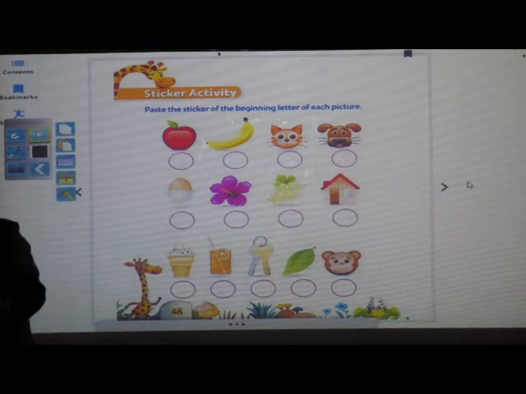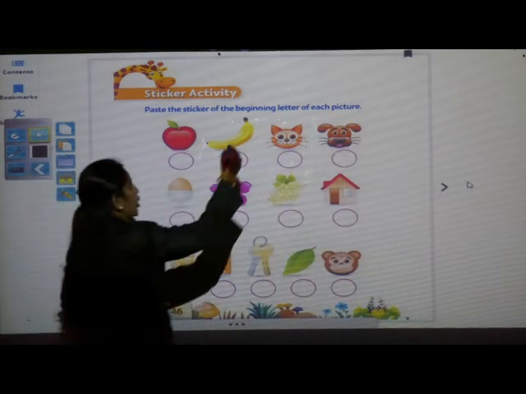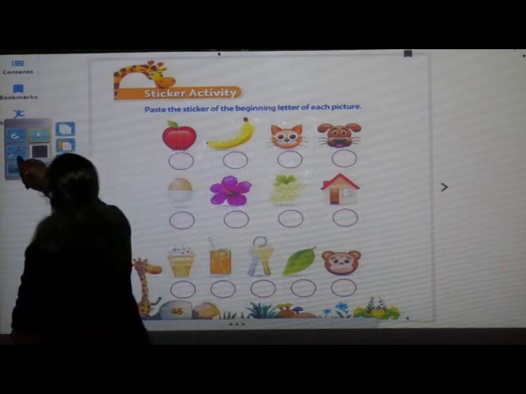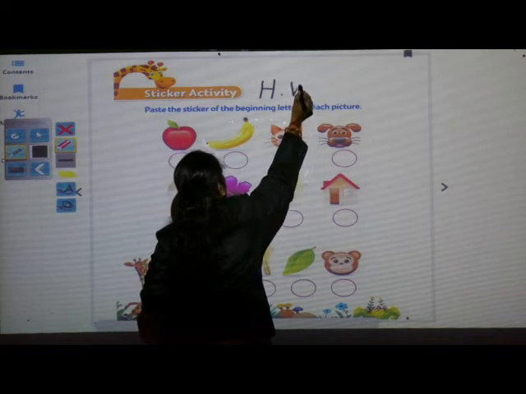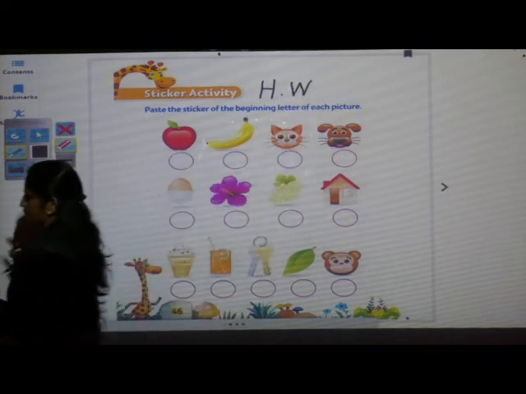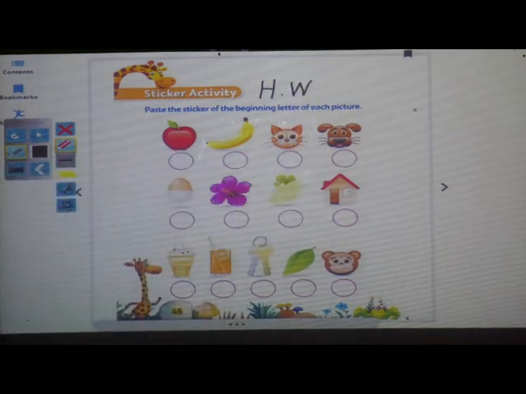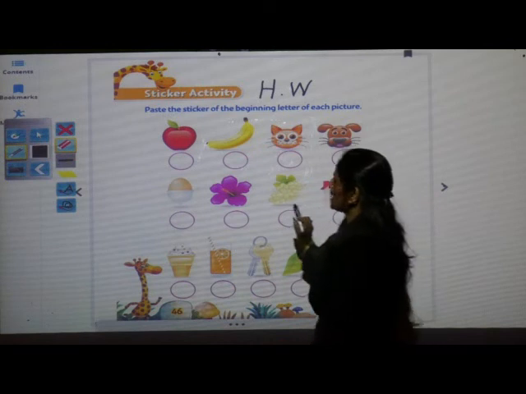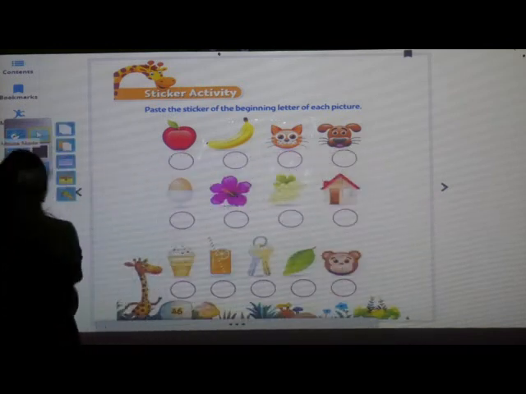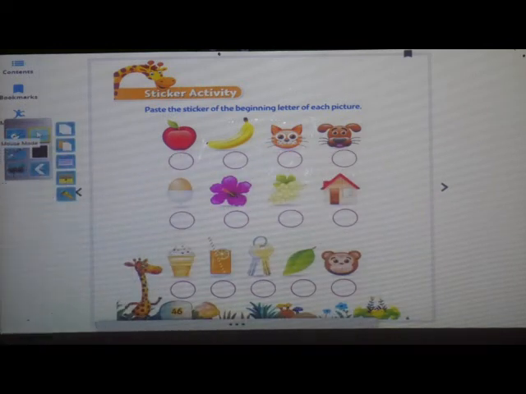Okay? So you have to write here H.W homework. Yes, children? What do you have to write here? H.W homework. Okay? Yes. And one more page, the next page. What you can see? Yes, page number 47. What you can see here?